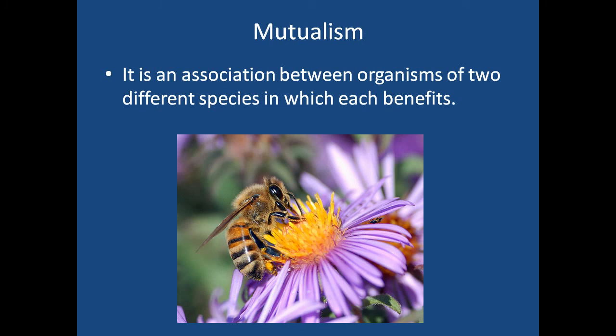Understood? We know the definition of pollination. In the last video we discussed reproduction in flowering plants; that was the topic of our last video. What is pollination? It is the deposition of pollen grains on the stigma of the flower.